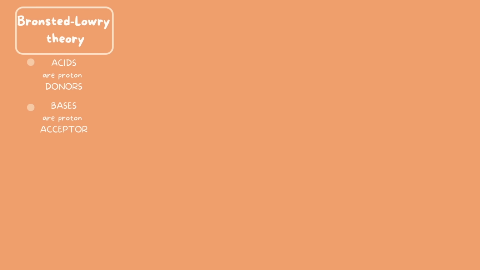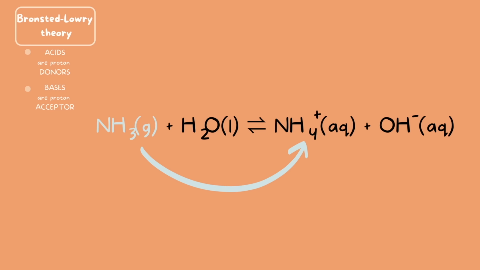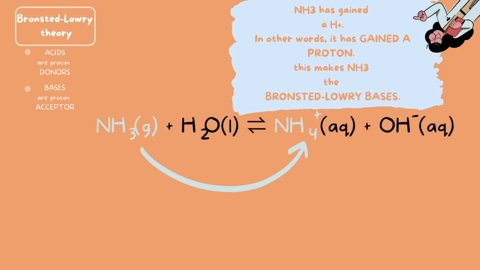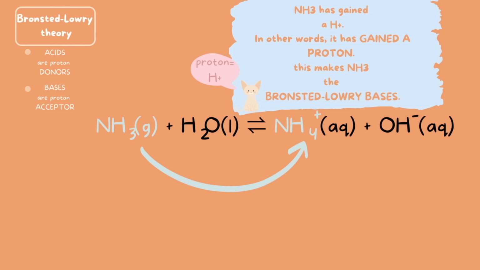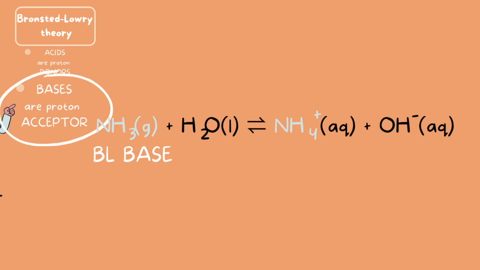Our first example is going to be on the Bronsted-Lowry theory. Remember, acids are proton donors and bases are going to be the proton acceptors. In this example, we have NH3, and we see on the solution side, it turns into NH4+. So NH3 has gained a hydrogen ion. In other words, it has gained a proton, because remember, proton is equal to hydrogen ion. So this makes NH3 the Bronsted-Lowry base. Because remember, by definition, bases are proton acceptors, and NH3 has accepted a proton or gained a proton.